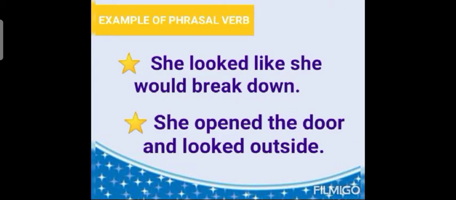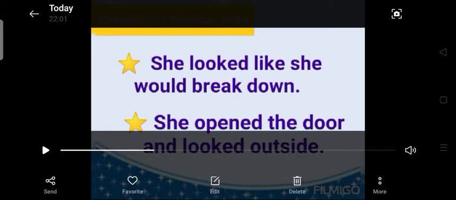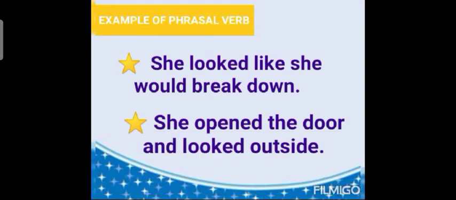Now look at the following examples of phrasal verb. She looked like she would break down. She opened the door and looked outside. Here, break down and looked outside are the phrases which are added up with other words to give a new meaning to the sentence.